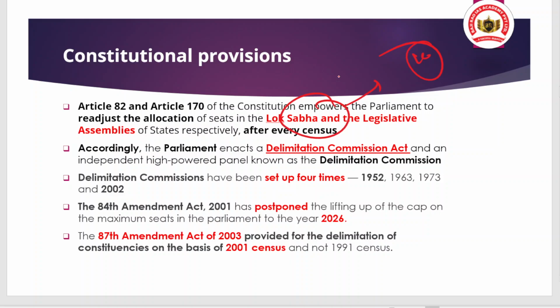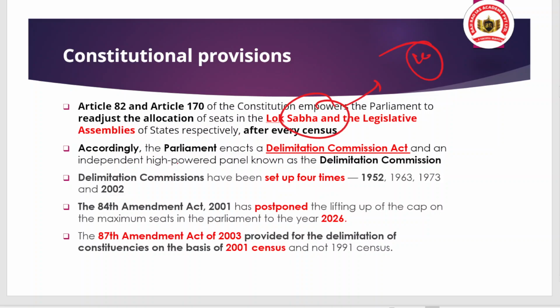Accordingly, after independence and after the implementation of the constitution, Parliament enacted the Delimitation Commission Act, and in this act there is a provision to establish a statutory body, the Delimitation Commission, that has the task of determining the number of constituencies for each state for the Lok Sabha or the state legislative assembly.